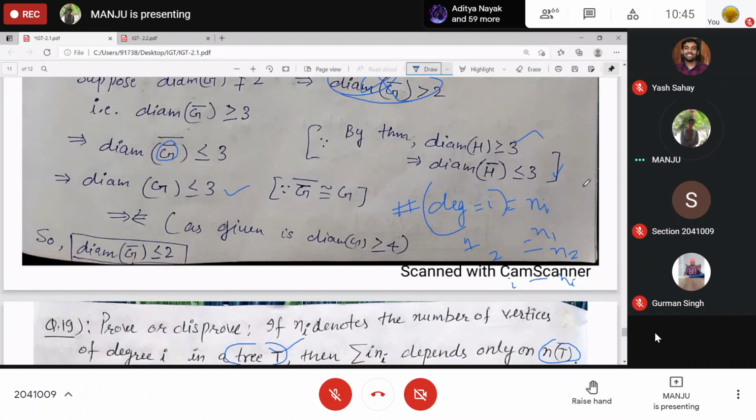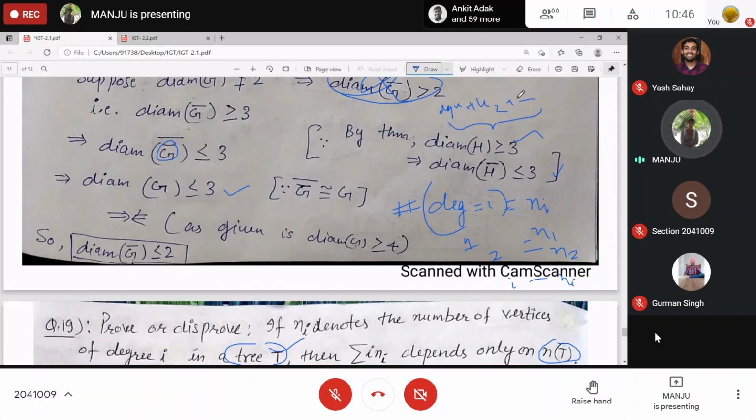So for the summation of degrees of vertices, if there are first 5 vertices with degree 1, then what do you do? Degree of V1 plus degree of V2 plus degree of V3, degree of V4 and so on.